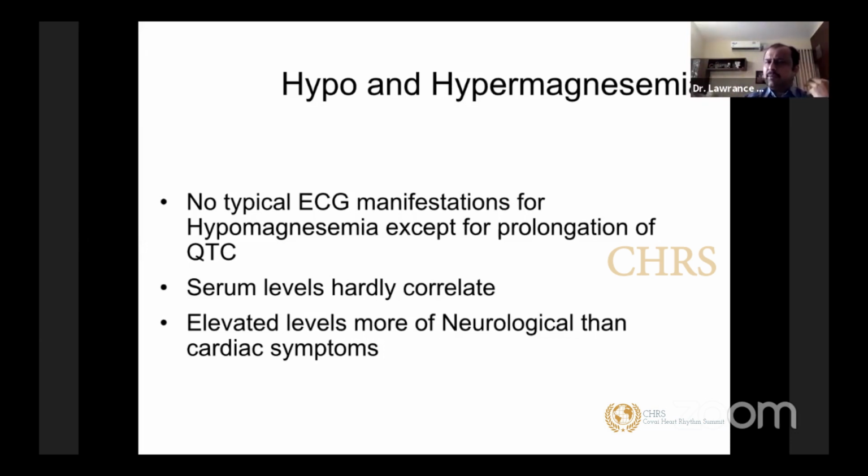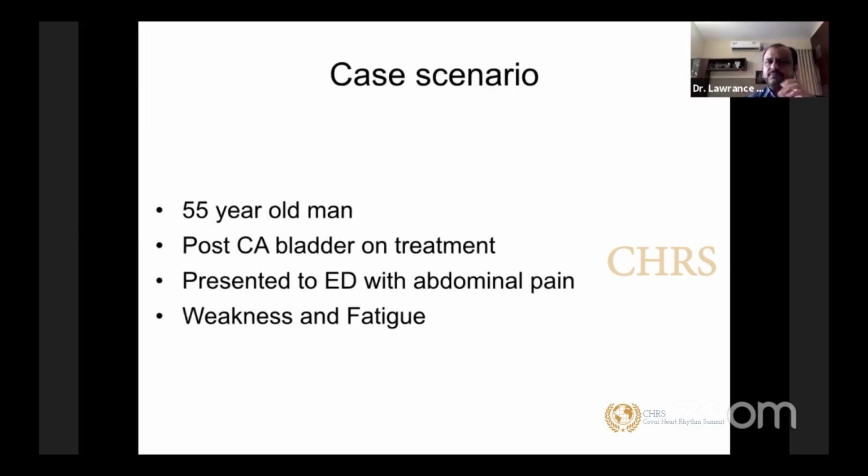So you may have a significant hypomagnesemia, and the patient may not have an ECG finding so typical of it, while with a very high level of hypermagnesemia, the patient can have a shorter QT interval. So they don't correlate that much. Hypermagnesemia is more neurological than cardiac. With hypomagnesemia, you will see a lot of ECG changes. With hypermagnesemia, the patient presents with neurological findings rather than cardiological findings.